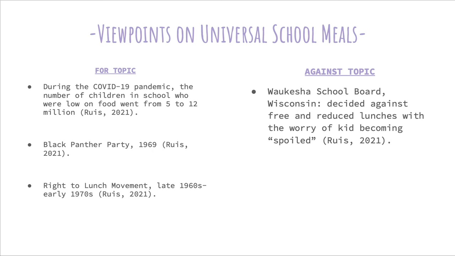The Black Panther Party in 1969 was when a group decided to serve free breakfast to thousands of Black students that weren't getting meals, as well as the Right to Lunch movement in the late 1960s to the early 1970s, which was created due to the experiences of expensive meal prices and uncleanliness. For example, parents asked for plastic utensils one time instead of regular ones because the regular ones were not being washed, so it was very unclean.